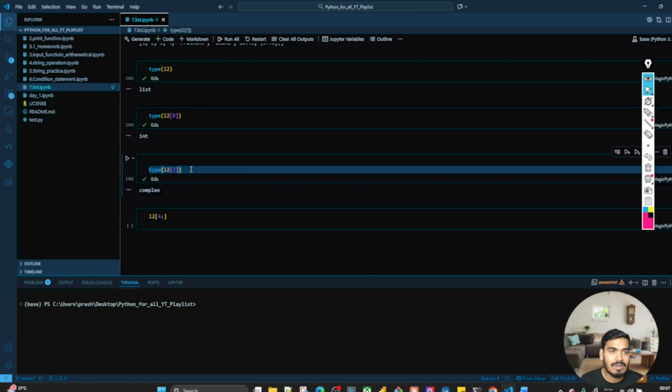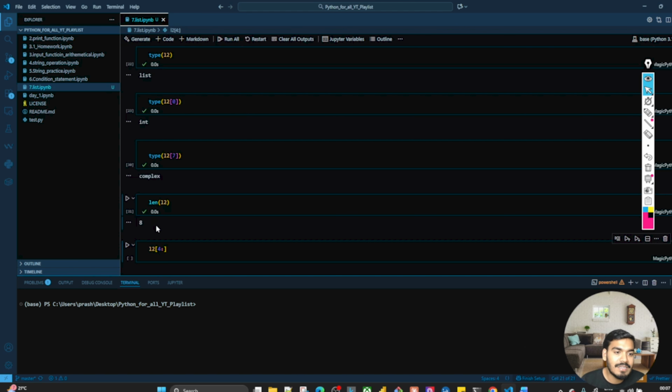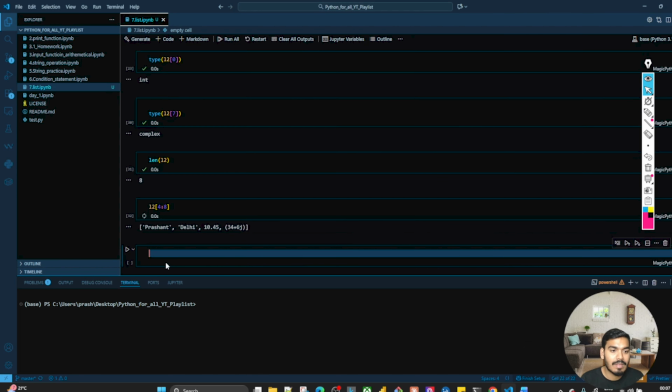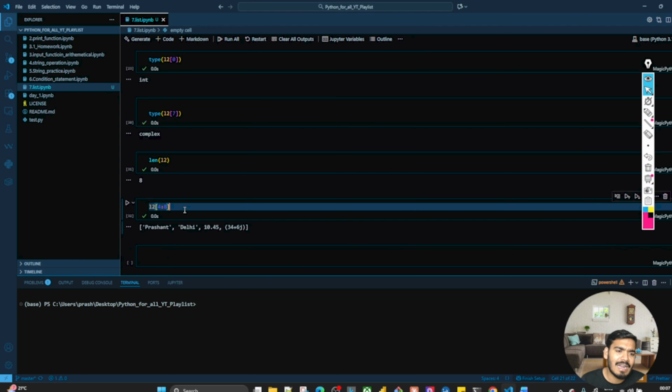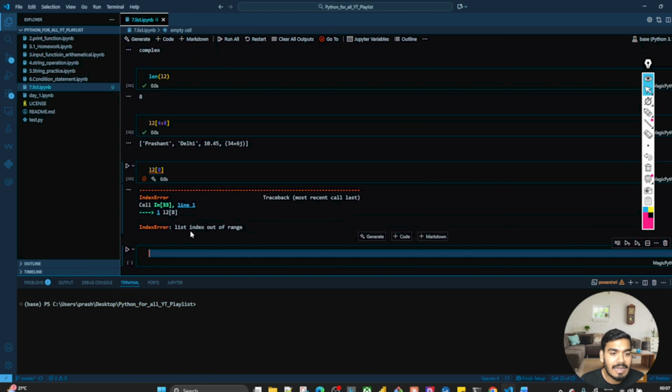Let me get one over here. len of L2, that is 8. Perfect. So I'll write the 8 over here, and we get all Prashant Delhi 10.45 and 54 plus 6j. Now you will say that if I write L2 of 8, I am getting a list index out of range, but as soon as I've written 4:8, I'm getting the value.